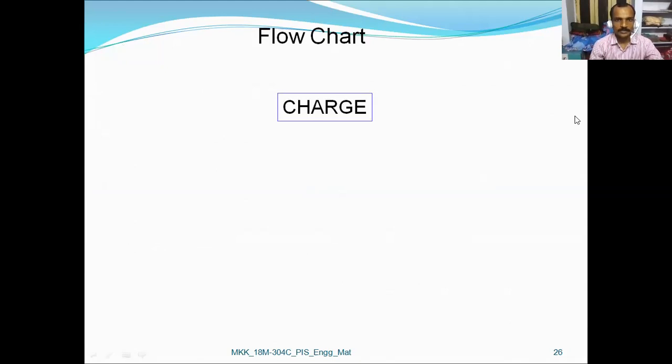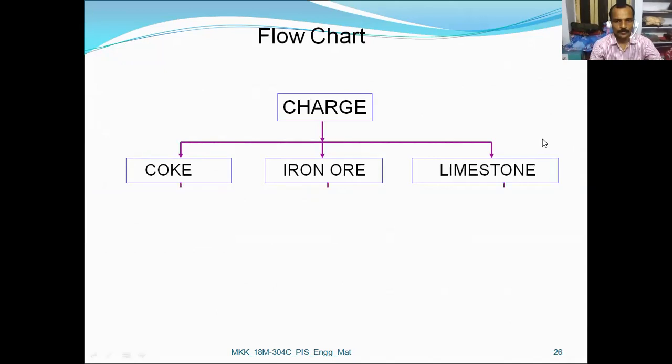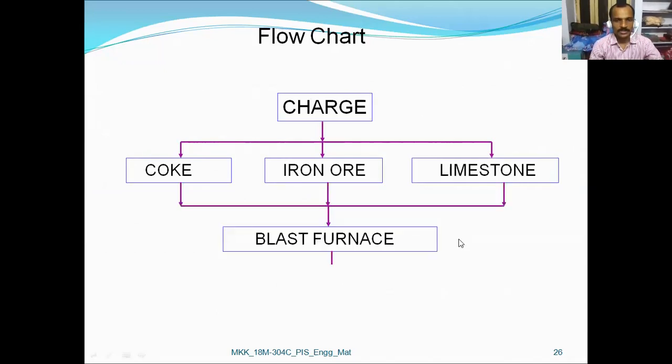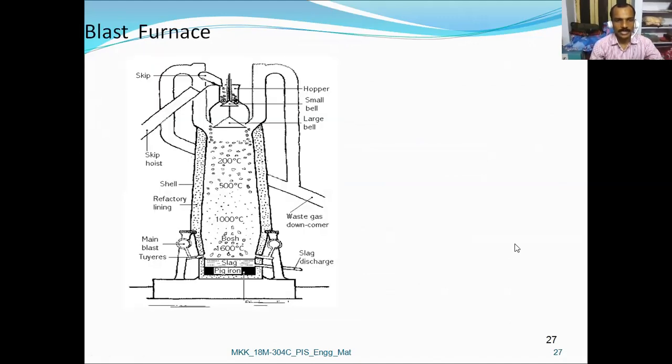A flow chart shows the inputs and the outputs produced in this blast furnace for the production of pig iron. The charge contents are coke, iron ore, limestone. These three are sent to the blast furnace, and finally we get the output as pig iron. Next, let us move to the actual blast furnace working principle.